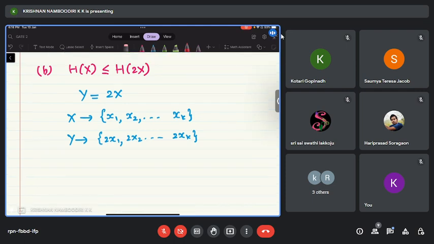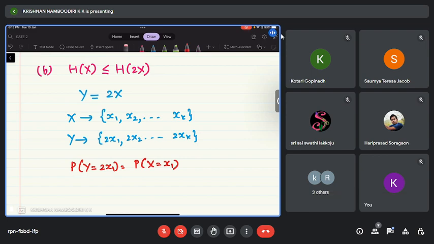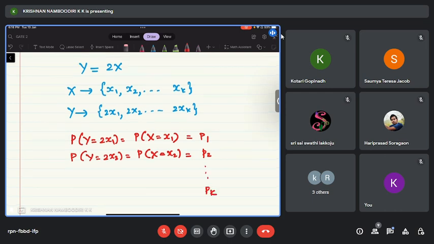Let us analyze that. Probability of y equal to 2x1 is nothing but probability of x equal to x1, right? So yes, it is the same. Probability of x1 is nothing but p1. So probability of y equal to 2x2 is again probability of x equal to x2, which is equal to p2. So up to pk, you will get probability of y equal to 2 times xk is equal to probability of x equal to xk, which is equal to pk.